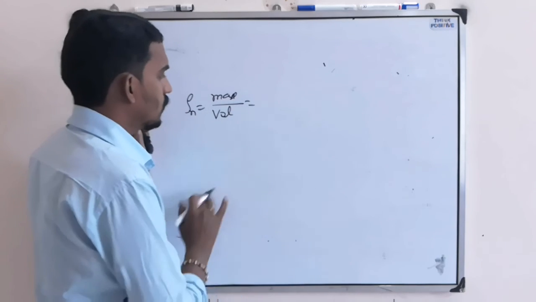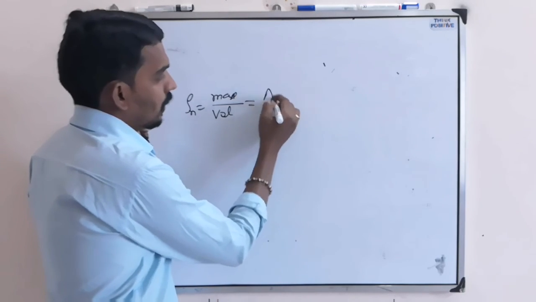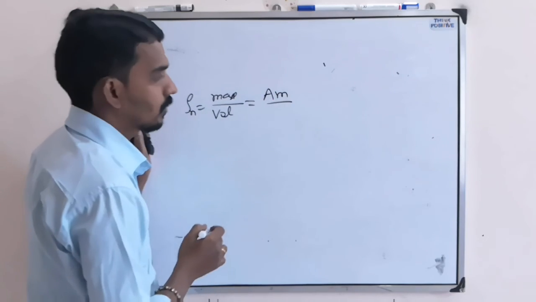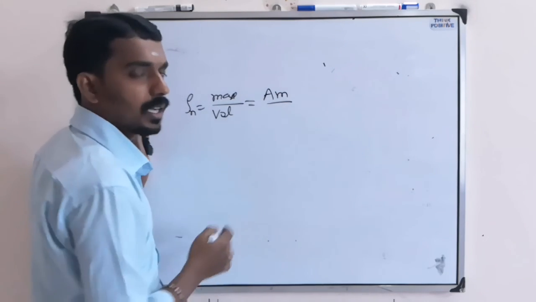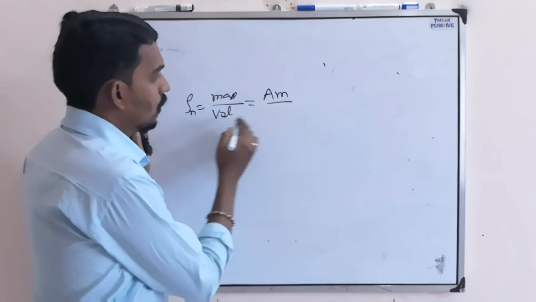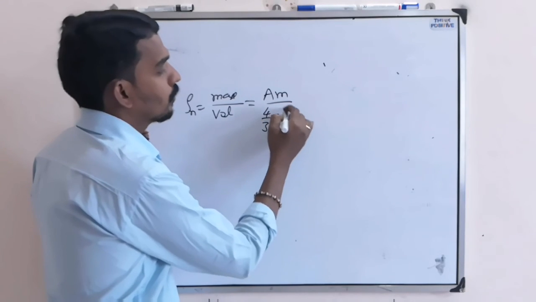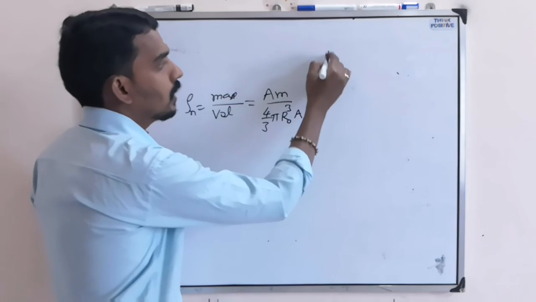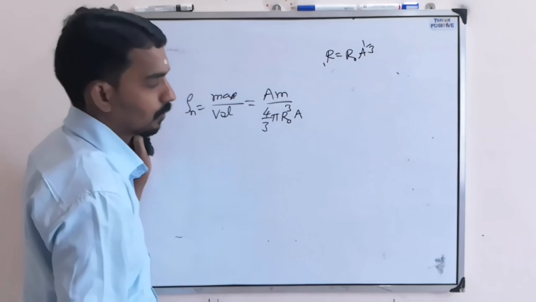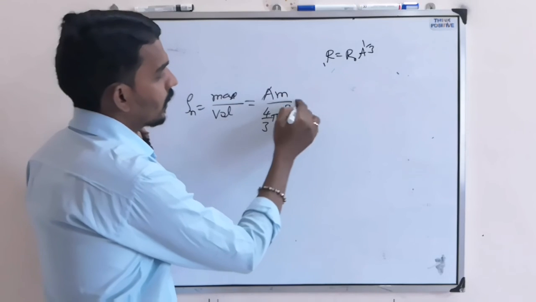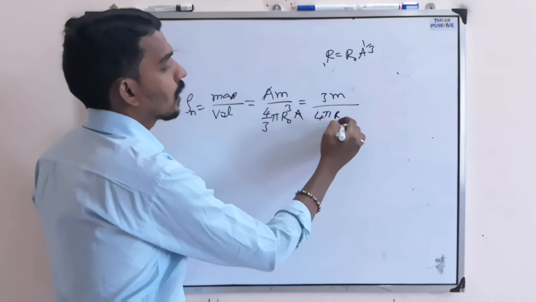When you consider mass, mass means A into m, the total mass, where m is the mass of either a proton or neutron. A is the total number of protons and neutrons. Volume is 4 by 3 pi r cube. R cube means r naught cube into A, because r is r naught into A power 1 by 3, cubed. So A gets cancelled, then 3 goes upside, giving 3m by 4 pi r naught cube.